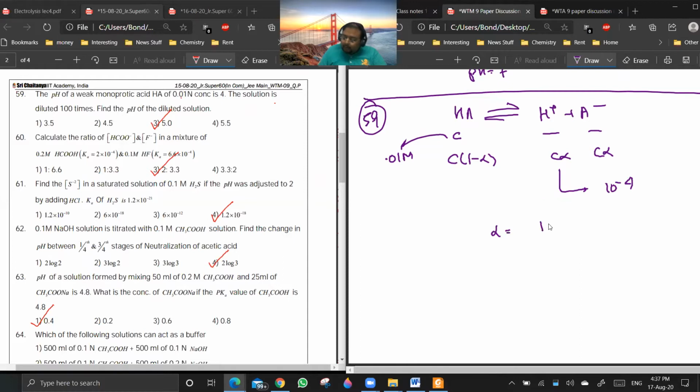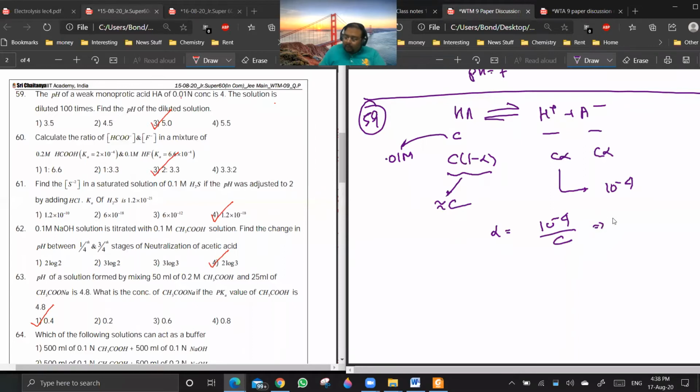Alpha will be 10 to the power minus 4 by C. And if it is a weak monoprotic acid, then we can assume that C into 1 minus alpha is approximately equal to C only. So alpha is 10 to the power minus 4 by C.